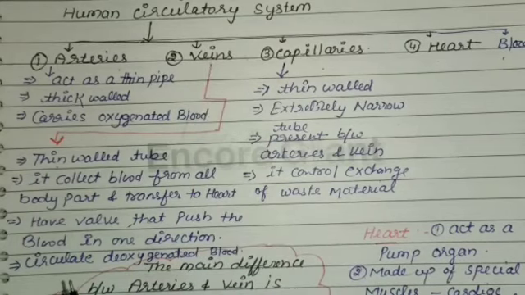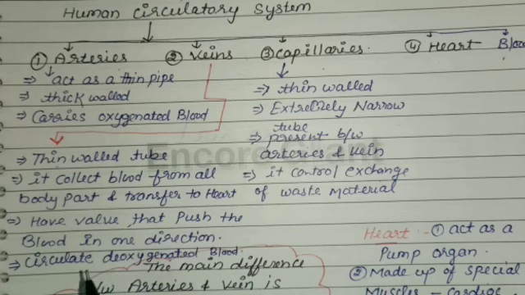Veins are the thin-walled blood vessels which carry blood from all the parts of the body back to the heart. Veins do not need thick walls because the blood flowing through them is no longer under high pressure. Veins have valves in them which allow the blood to flow in only one direction.